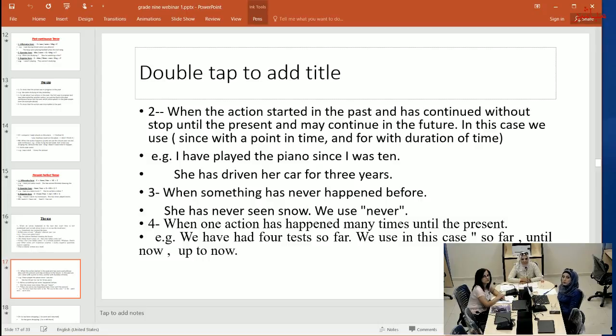Number 3, when something has never happened before. For example, she has never seen snow. We use never to negate the sentence. Number 4, when one action has happened many times until the present. For example, we have had 4 tests so far. Until this time, we mean. We use, in this case, so far, until now, up to now.